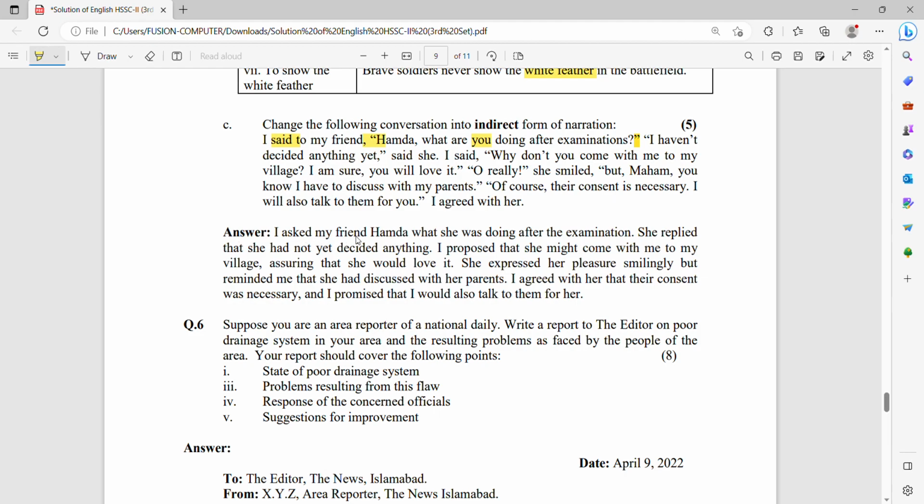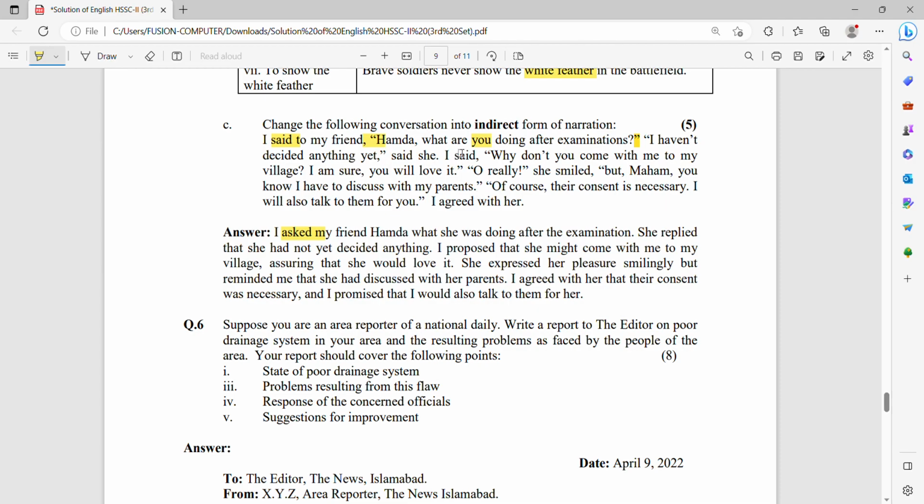I asked my friend Hamda what she was doing after the examination. So one thing to notice here, I asked my friend. In indirect narration, you replace said with asked, right? My friend as it is, and you have to remove the inverted commas.